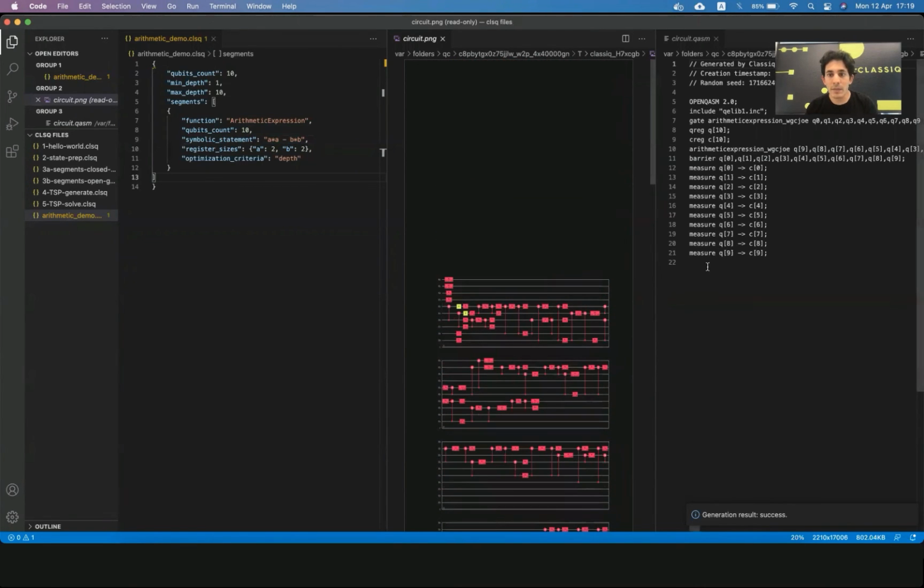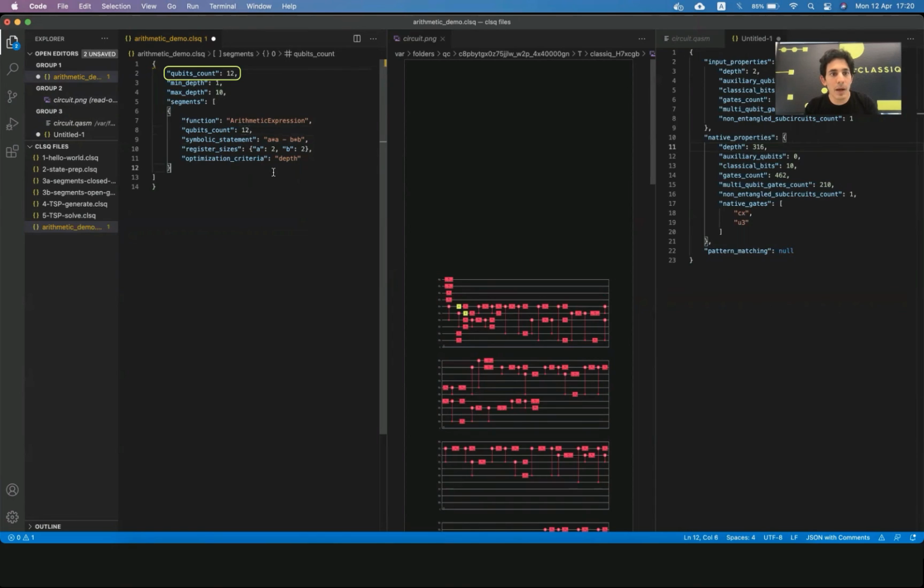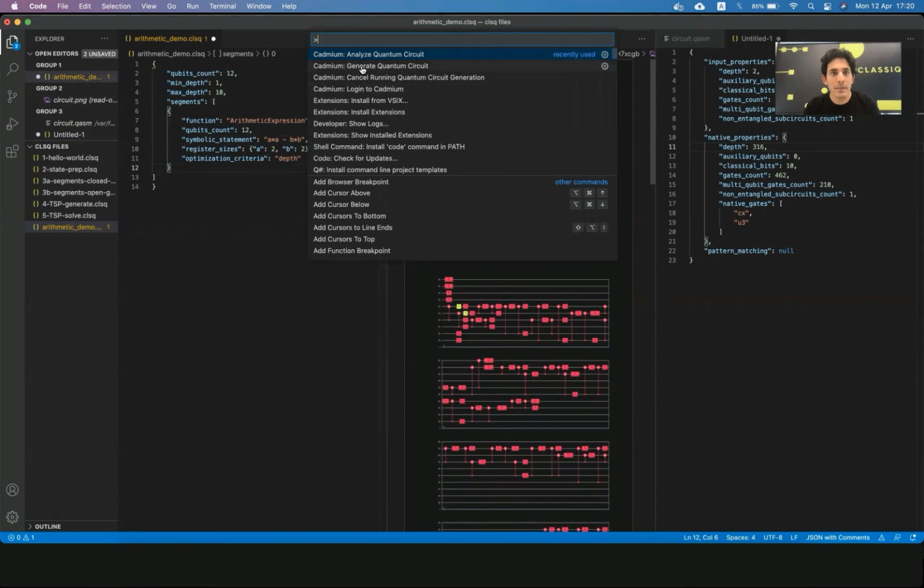And we can see here, one of the most important functionalities we have is the ability to analyze a circuit. So this is the most basic way to analyze. Simply press here, analyze the circuit, and we can see as part of the parameters of the circuit, we have depth of 316. And then we can ask ourselves what happens when we relax the qubit count. So let's say I'm willing to give this construct 12 qubits. So I'll try and regenerate.